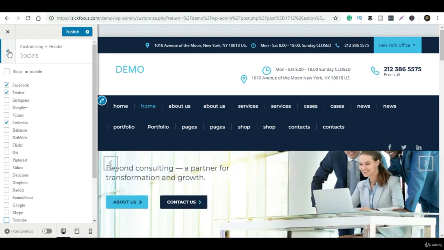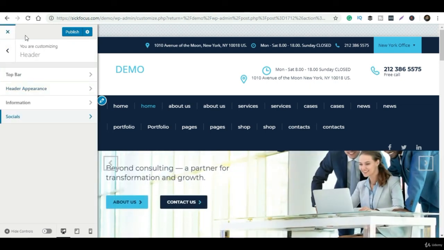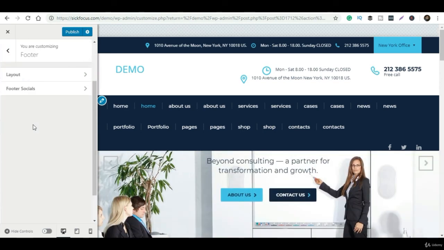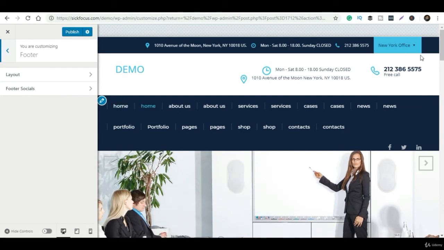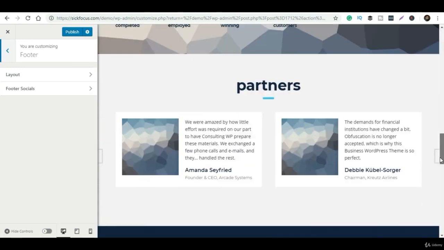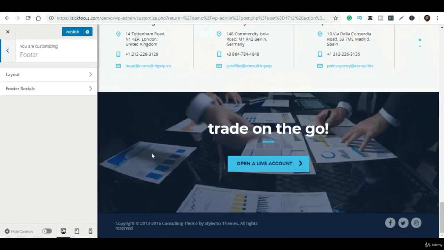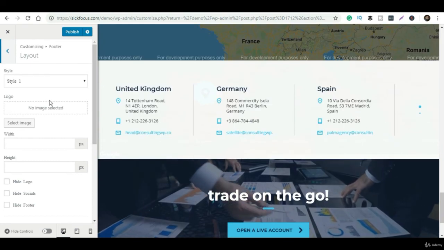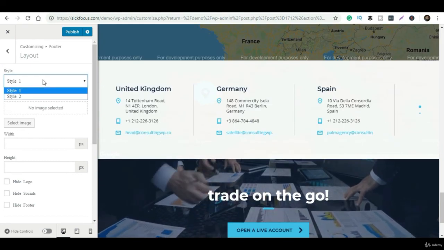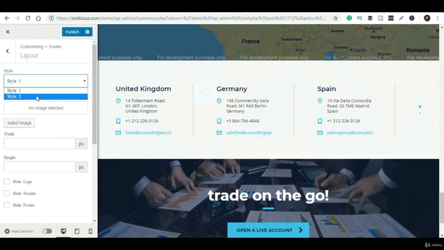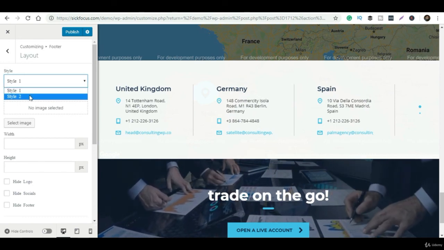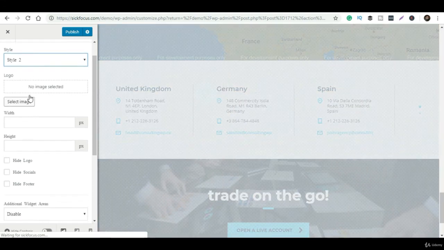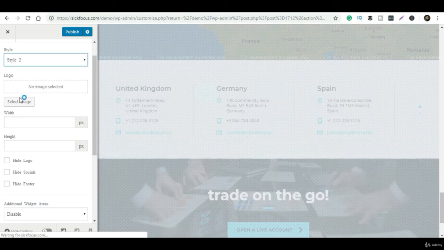So let's go to our next part, the footer, and see how we can change it. As I said, it is the very bottom part of any website or any page. So if we want to change the layout, in the same way we did for the header, we can change the style, design, or layout. If you want to add a logo, we can simply download it and customize it as per our requirement.